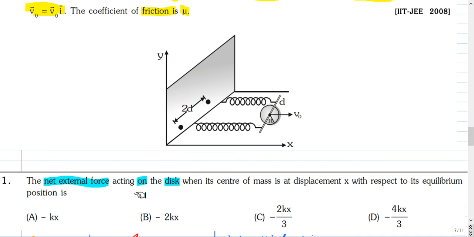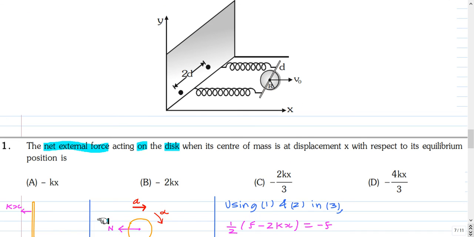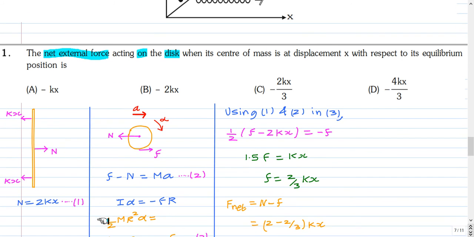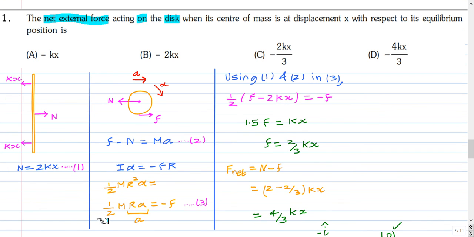The net external force acting on the disc when its center of mass is at a displacement x with respect to its equilibrium position is. You can pause and attempt this question. So drawing the free body diagram of the rod which is connecting the disc and the two springs.